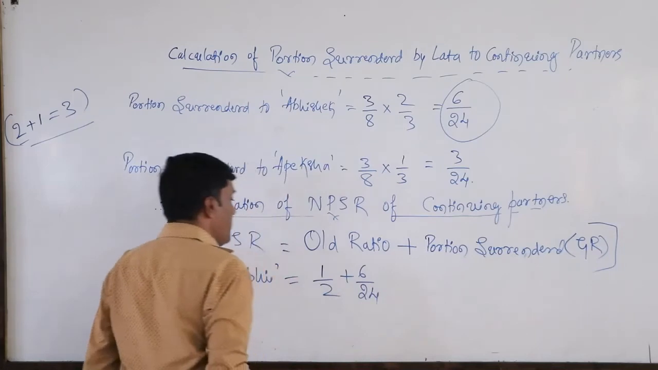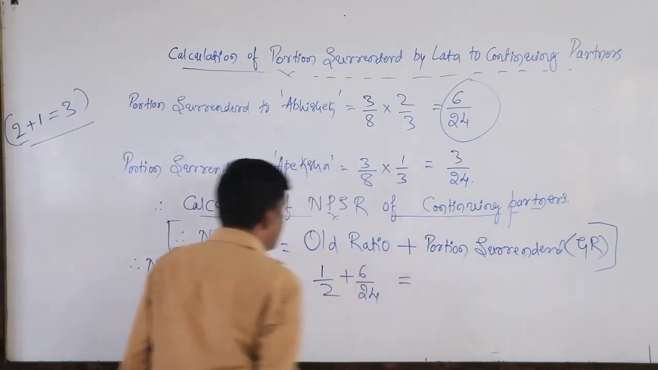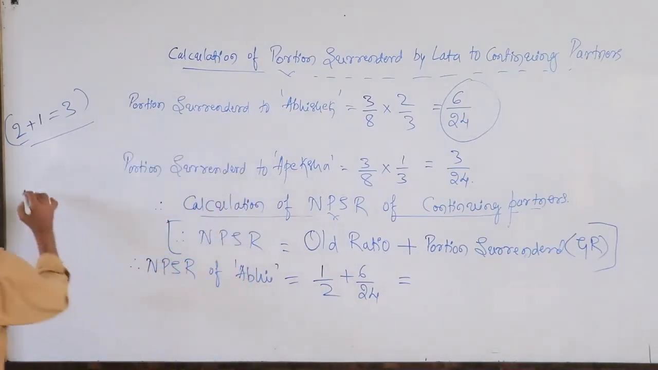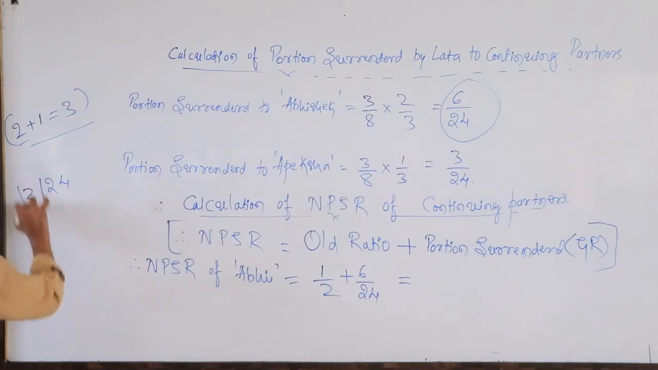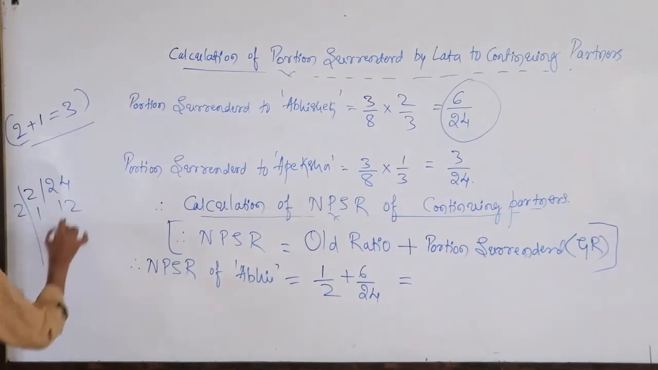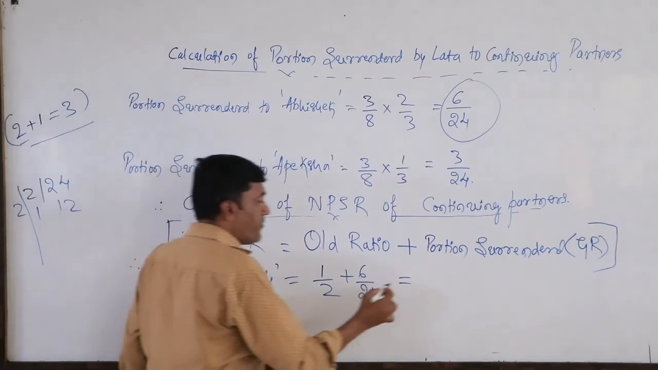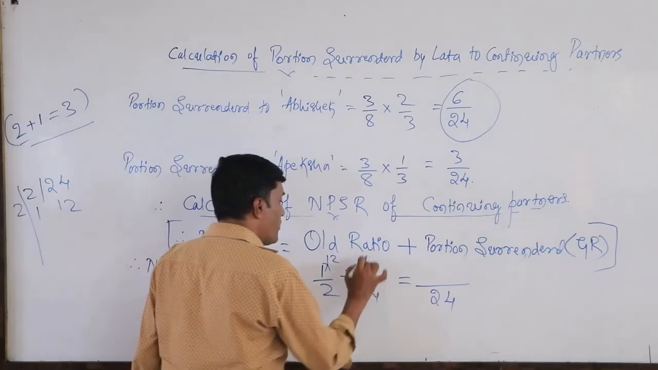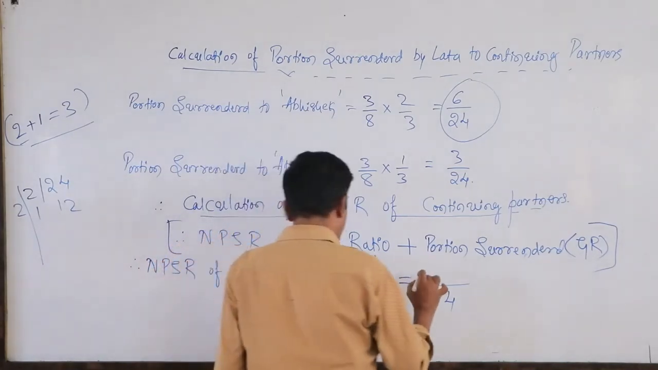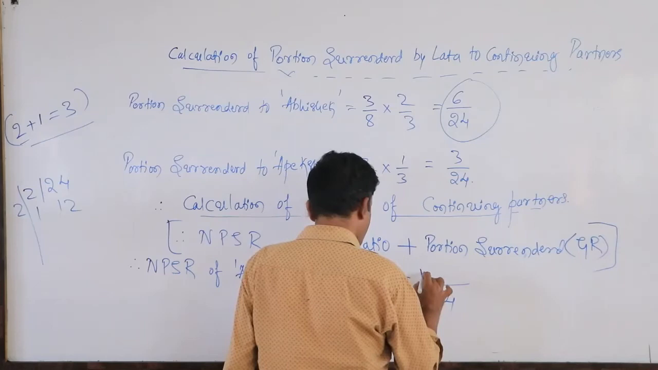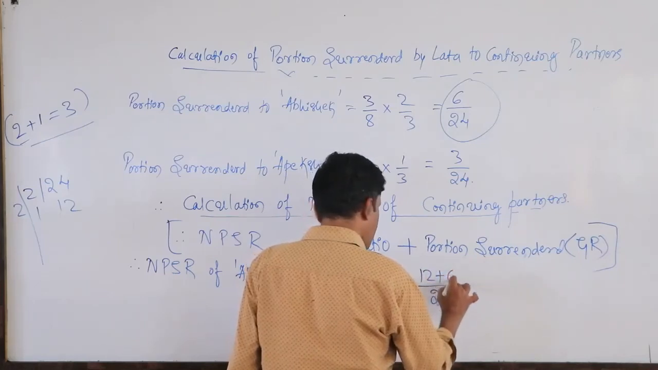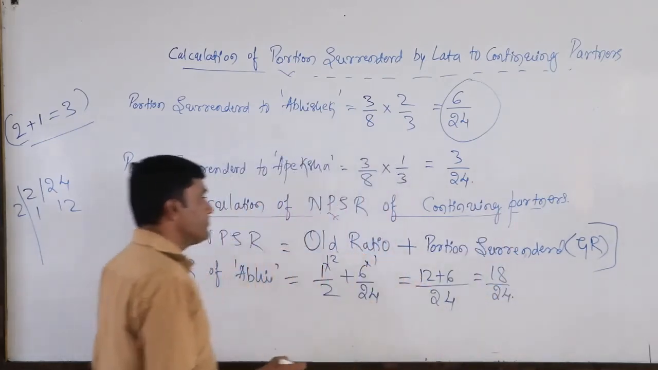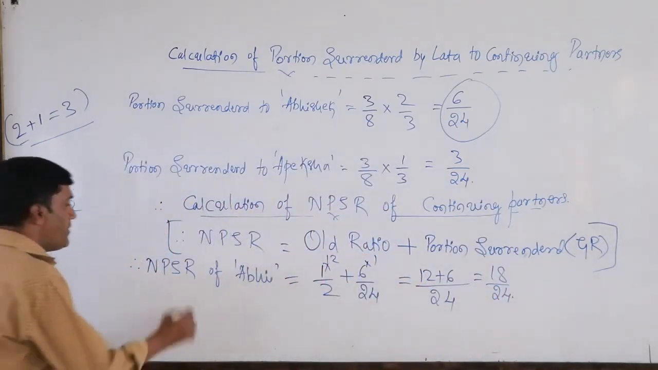6/24 from Lata. So dear students, we need to get the LCM of these 2 and 24. So 2 and 24 here, 2 ones are 2, 12 twos are again 24. The LCM is 24. 2 12s are 24, 1 ones are 12, 1 ones are 12 plus 6 is equal to 18/24. It is the new ratio of Abhishek.